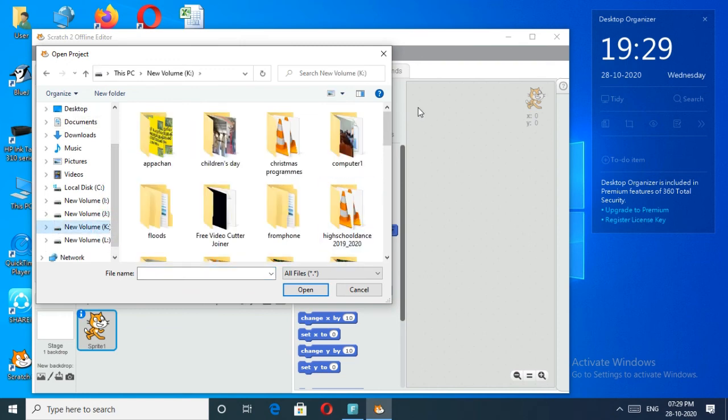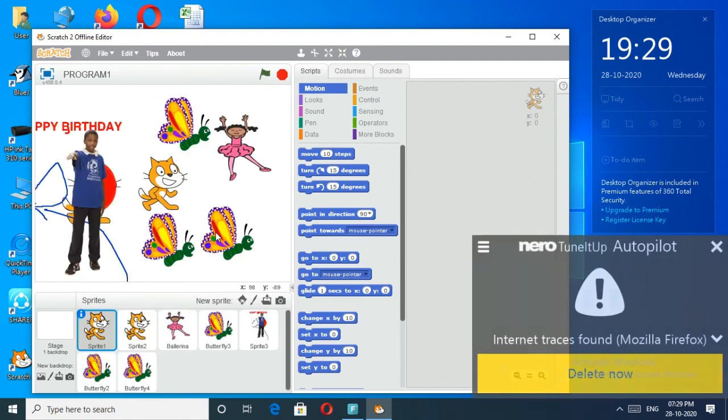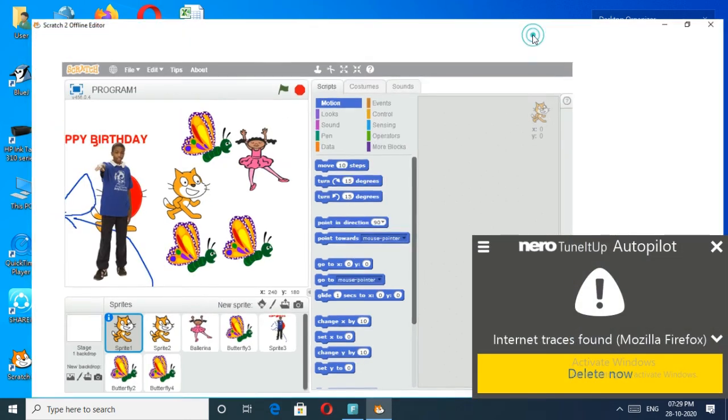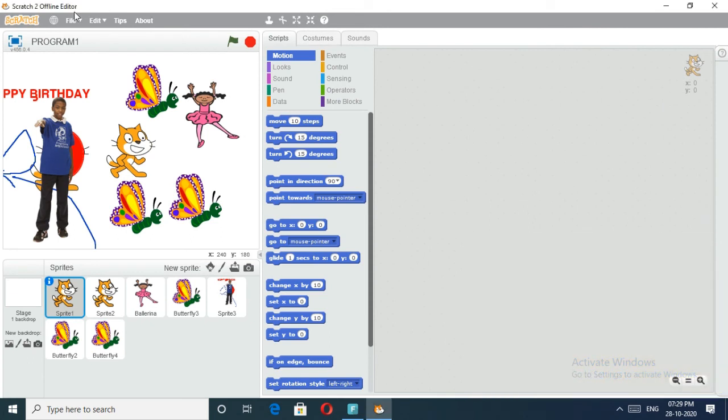From this folder we can select our file, program 1. Then you will get your Scratch program window. Okay, like this way we can open your saved file. This is the use of the open, save and save as options. Okay, did all of you understand about this?